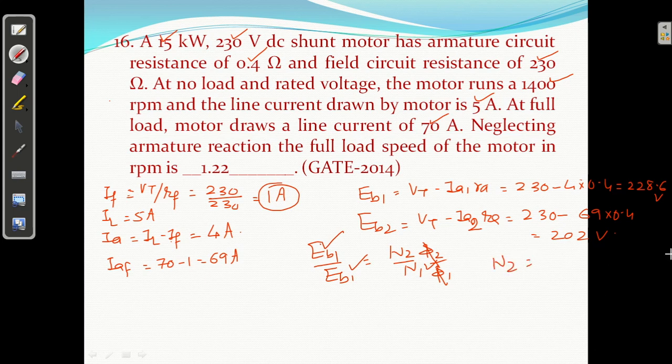Okay, so if you solve it, N2 equal to N1 into EB2 upon EB1. EB2 upon EB1 we know, and N1 is known, 1400 rpm. So you will get N2 equal to, I am getting 1237 rpm. 1237, that is the answer, right?